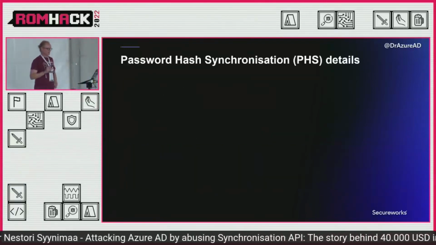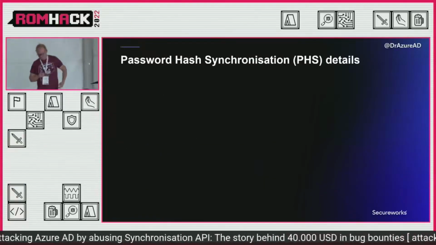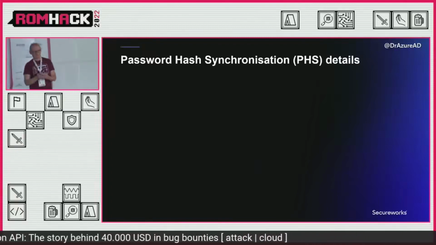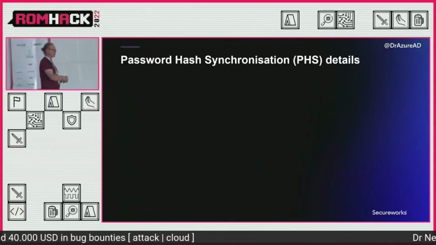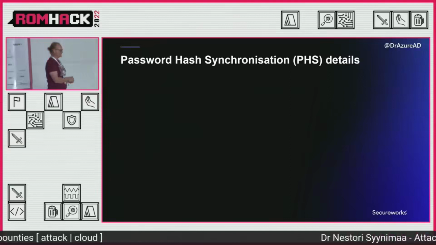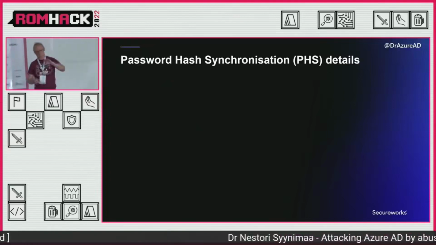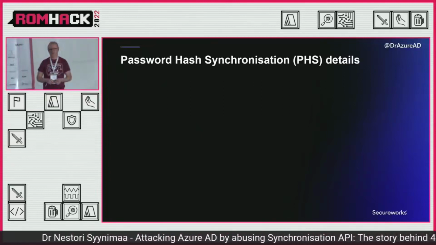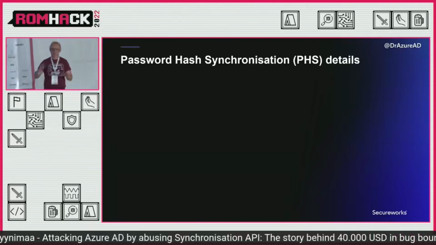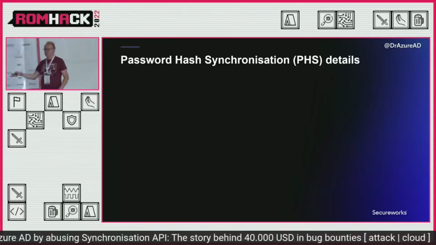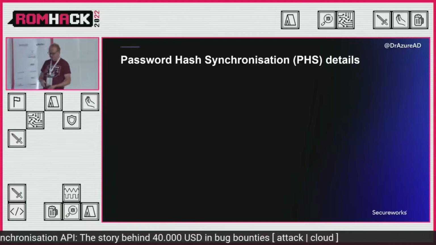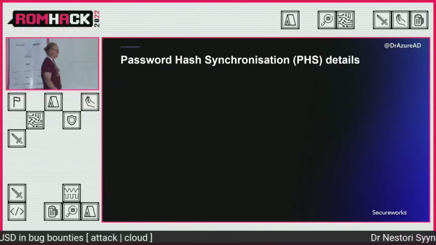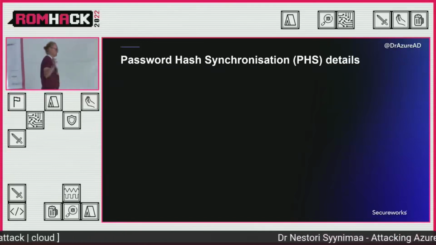But then to password hash synchronization. So originally, when Azure AD was introduced as the identity platform for Office 365, you had to have two sets of credentials. One on-prem and one in cloud, and that kind of annoyed people. Then came a thing called identity federation, but that was quite heavy stuff to do. So then they introduced password hash synchronization, which means that they are synchronizing your password hashes from on-prem to cloud, and then you can use the same password. And this happens every 2 minutes or so.